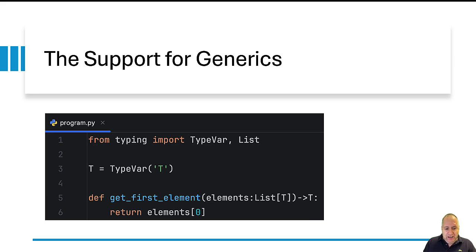As you can see in line 5, at the end of the function title, we have an arrow and the letter T, which means that the type of the return value when calling this function is T, the unknown type. The unknown type that all we know about it is that it is going to be the type of every element in the list. That list that we will pass over its reference to this function. And that type will also be the type of the returned value.